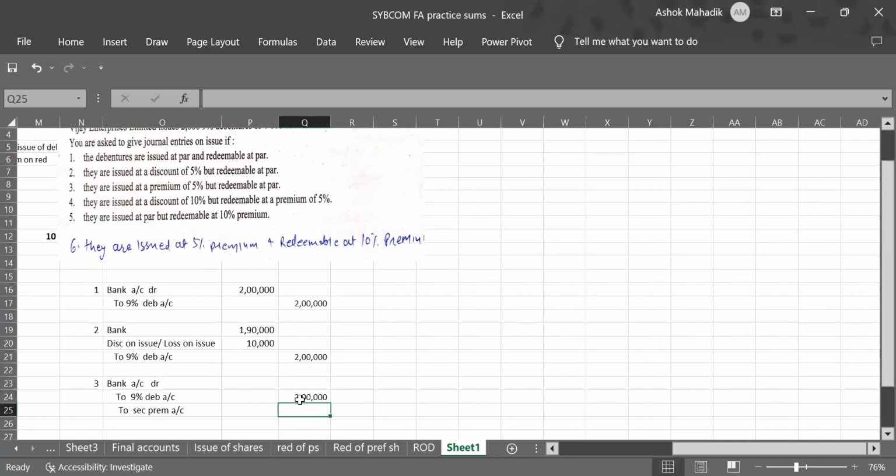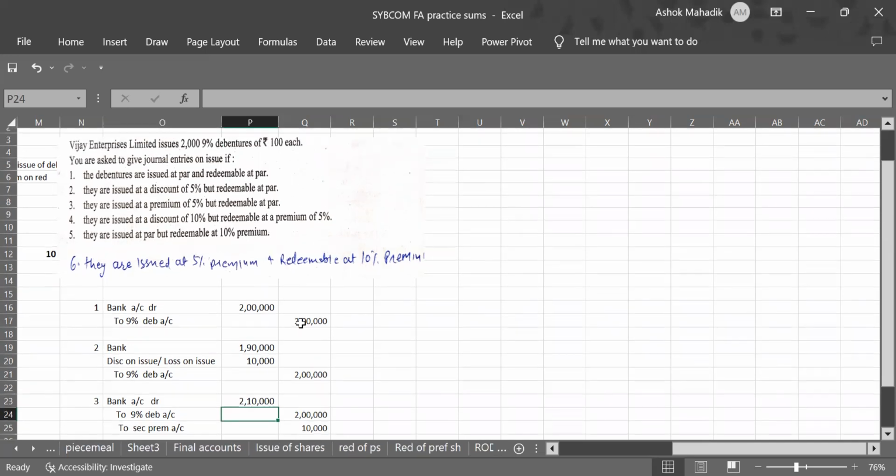On this, how much premium you are collecting extra? 5%. 5% of 2 lakhs is 10,000. So against second premium, write 10,000. So how much money you will receive in bank? 2 lakhs plus 10,000. Understood? This way you should write the amount. Well, you can write it otherwise also. That is 105 into 2,000. You get the same amount for bank. I hope these three entries are clear to you. I'll repeat these three entries once again.